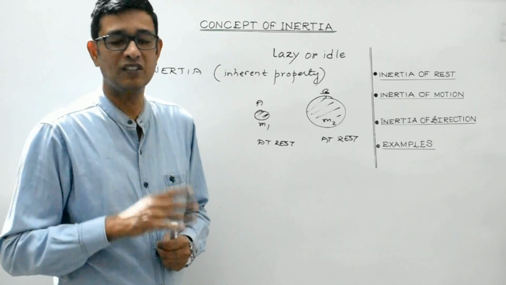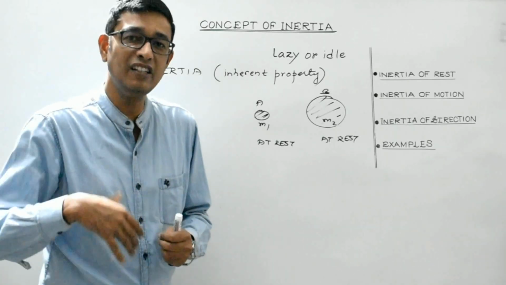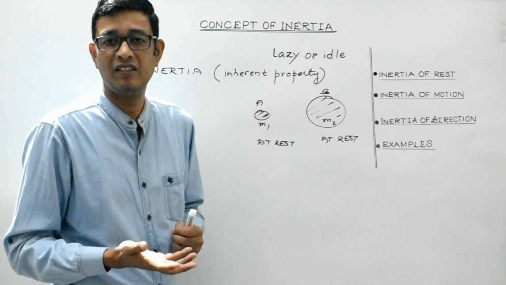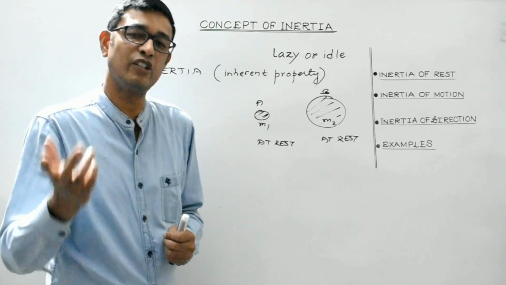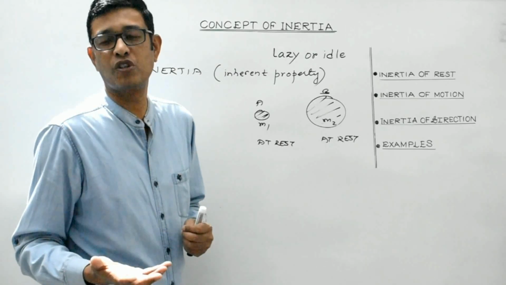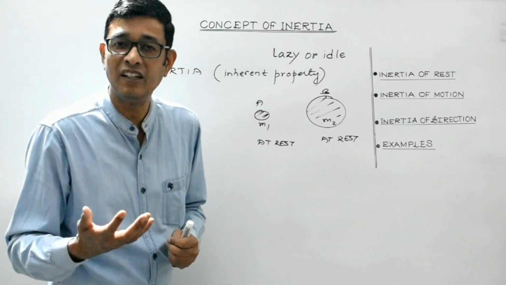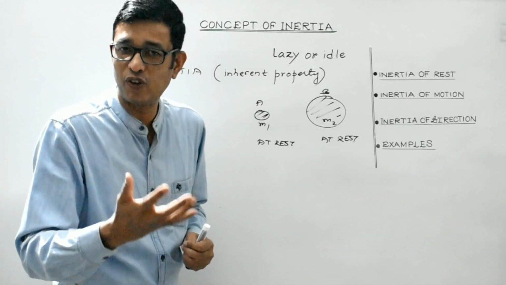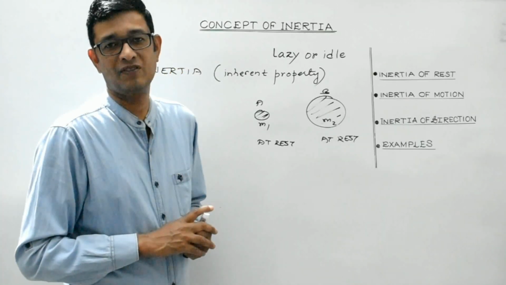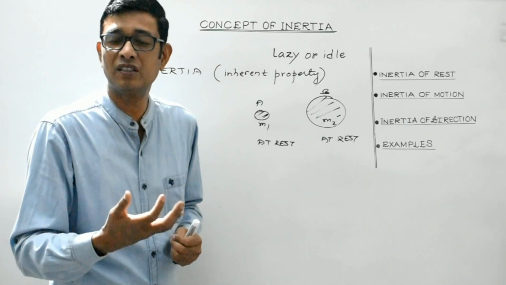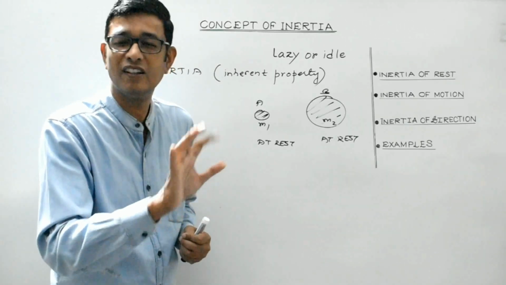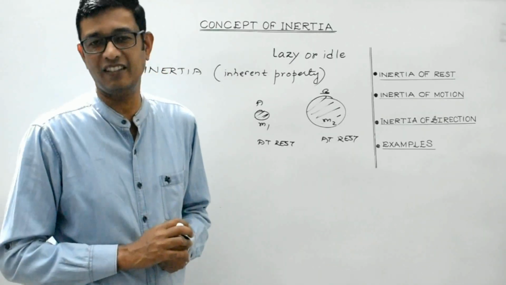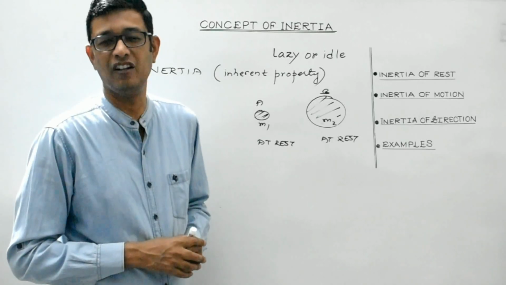So again I repeat, students, inertia is an inherent property of a body by virtue of which it resists any change in its state of rest or of uniform motion along a straight line. Or in other words, it is the inability of a body to change its state of rest or uniform motion by itself. In simpler words, a body on its own cannot change its state of rest or of uniform motion along a straight line. So that's inertia.